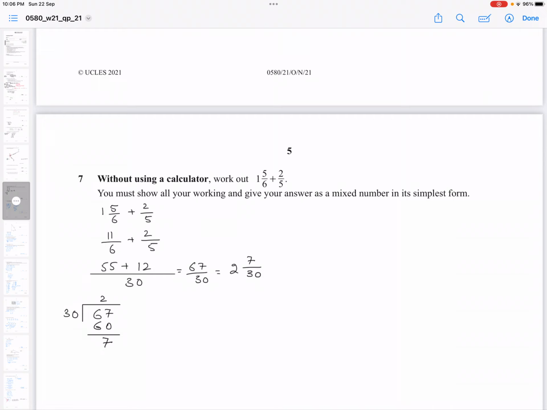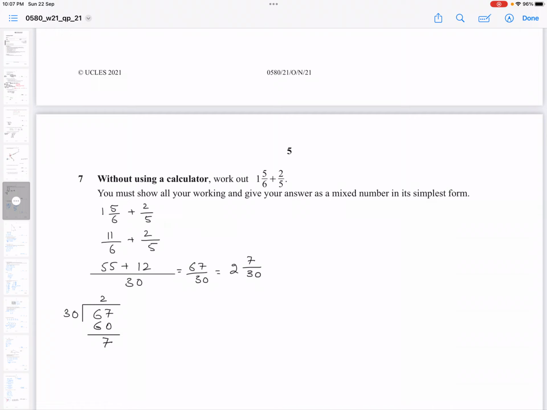That 5 should be multiplied with the numerator 11. And 11 times 5 is 55 plus. Now the second fraction denominator is 5, so 5 times 6 is 30, which is your LCM. So that 6 would multiply with the numerator above 5, which is 2. So 6 times 2 is 12. So 55 plus 12 is 67 over 30, and if you simplify it, you put 67 inside, 30 outside and divide it, so you get 2 whole numbers, 7 over 30.